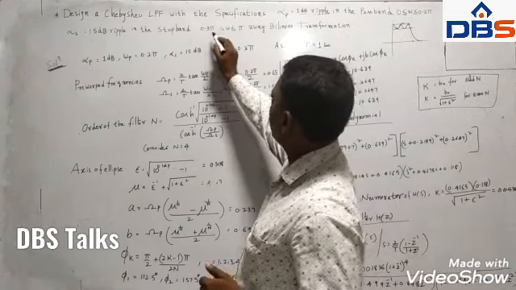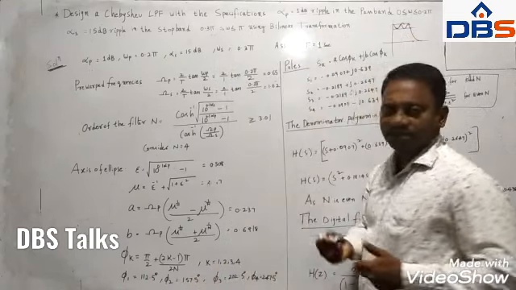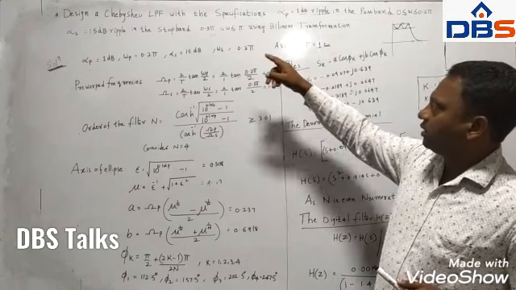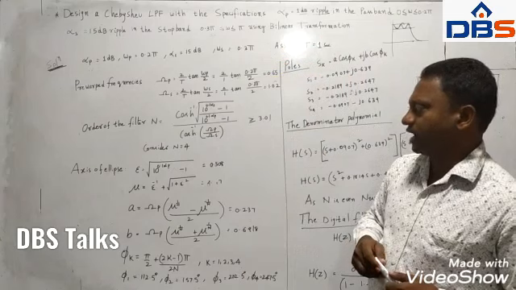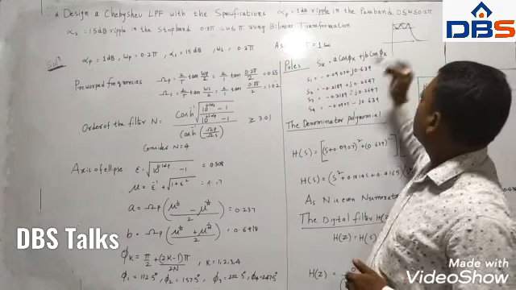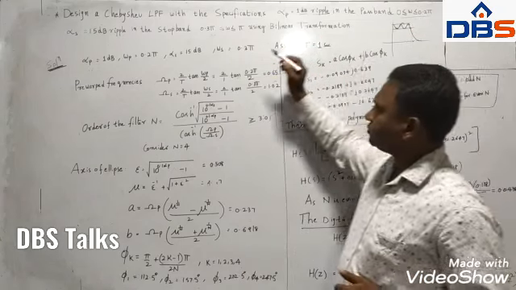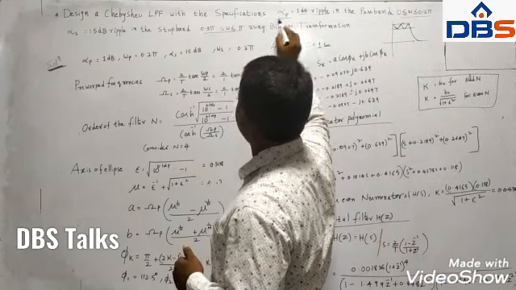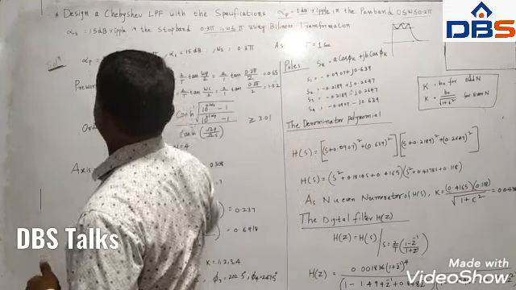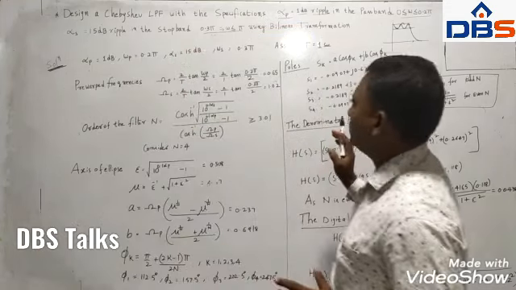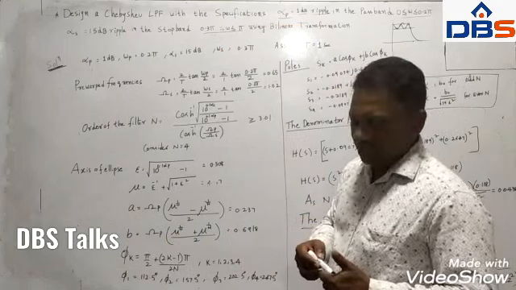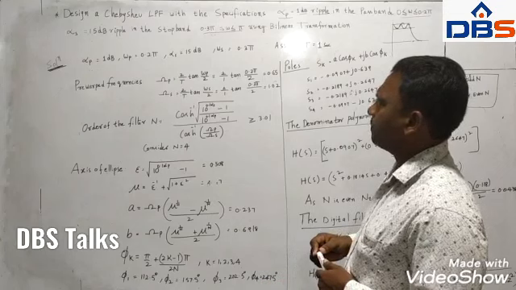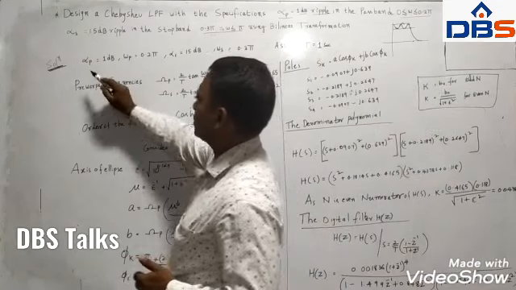We have to observe these parameters carefully. These are the design parameters: alpha p, alpha s, omega p and omega s. These are the given frequencies, alpha p is the pass band ripple, and alpha s is the stop band ripple. These four parameters are the design parameters of any type of filter, Butterworth or Chebyshev. Now I have written them. We will start the solution.